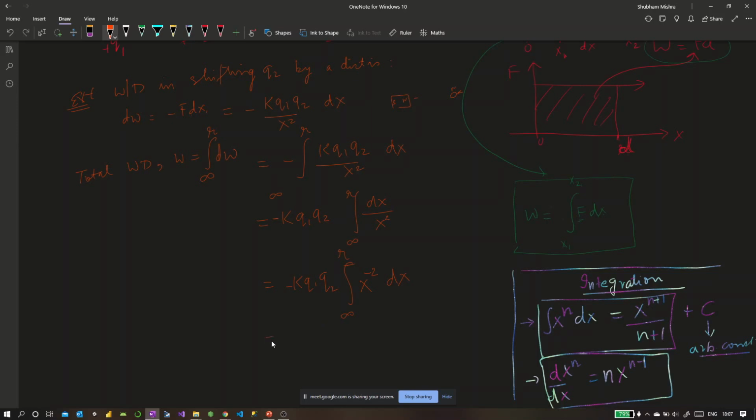So how do we do that? You have to tell me. We have k q1 q2, and then tell me what the answer would be here. n is nothing but minus 2, so you have to do x to the power n plus 1 upon n plus 1.